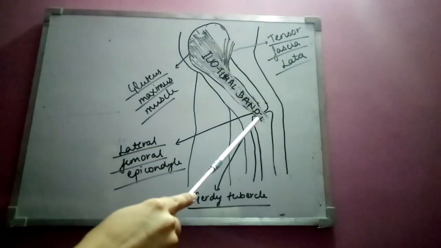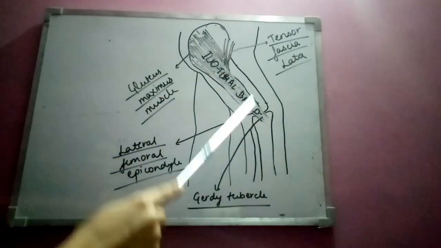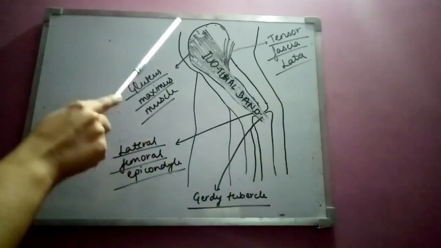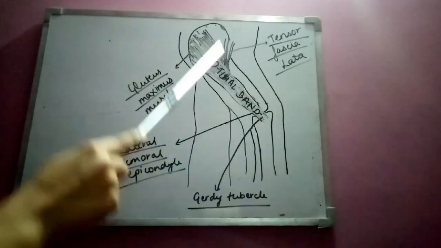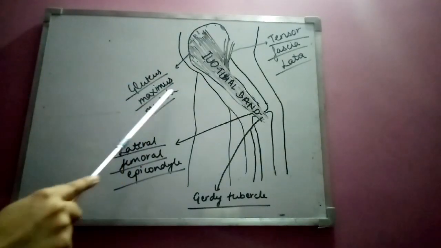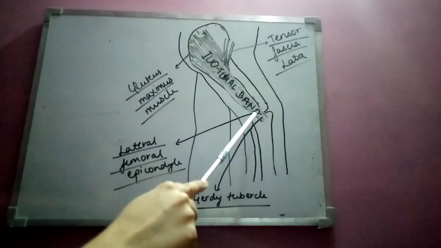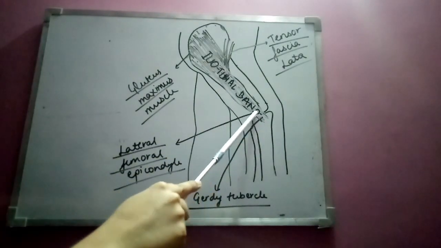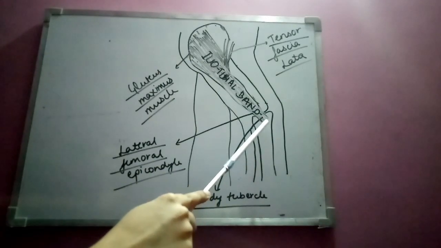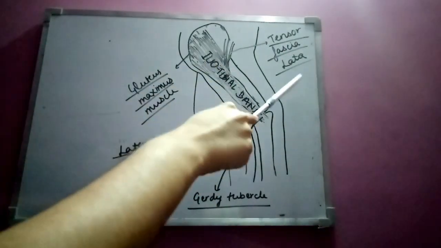So basically you can see here it is a thick fibrous band, and in IT band syndrome this band becomes so tight that it rubs against the femoral epicondyle of the femur so as to produce a group of symptoms, and that is called iliotibial band syndrome. So basically you can see here it has attachment of the gluteus maximus and the gluteus medius muscle, and also tensor fascia lata के भी fibers जो हैं iliotibial band में आकर insert हो रहे हैं.